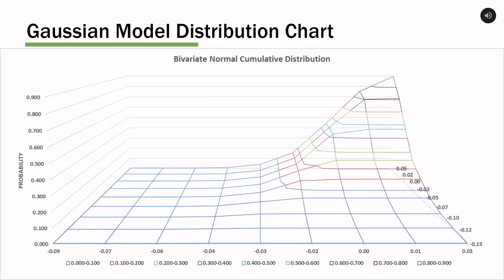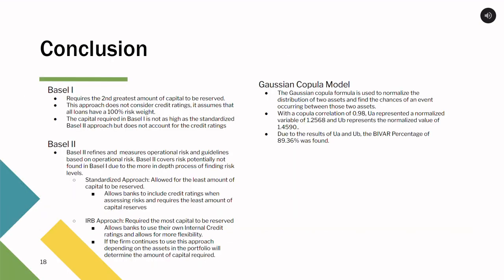This chart shows the bivariate normal cumulative distribution for the Gaussian model. In conclusion, the Basel Accords play a vital role in the world of banking and risk management. Basel I requires a significant capital reserve and overlooks the nuance of credit ratings, while Basel II and its standardized and IRB approaches provide a more comprehensive and flexible risk assessment.